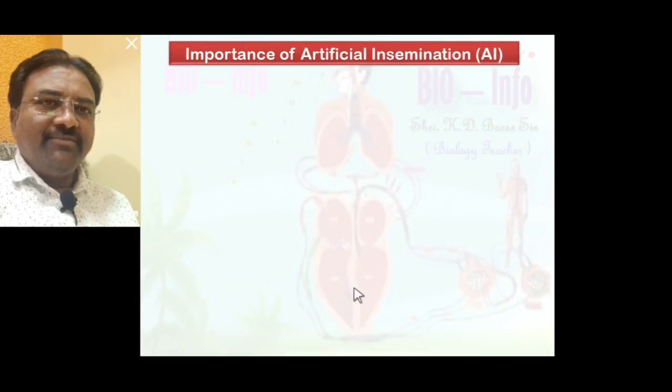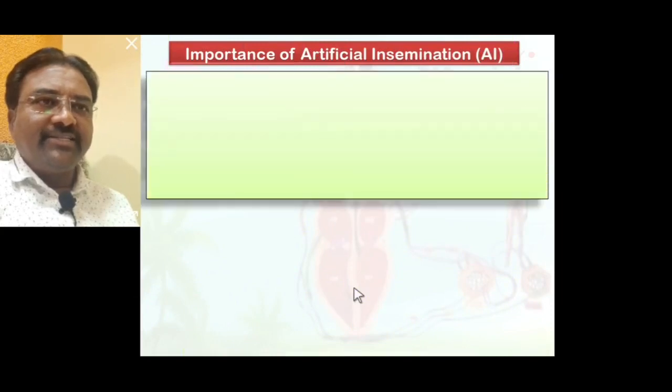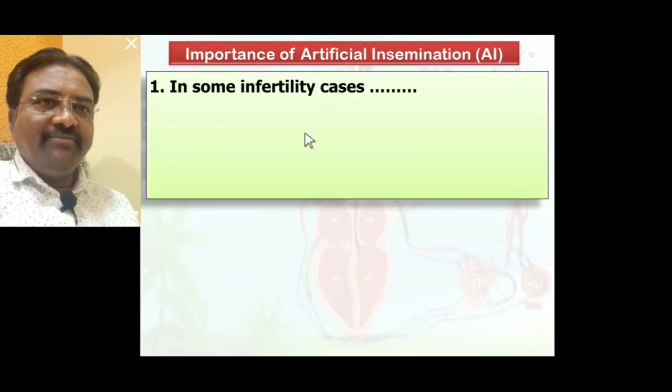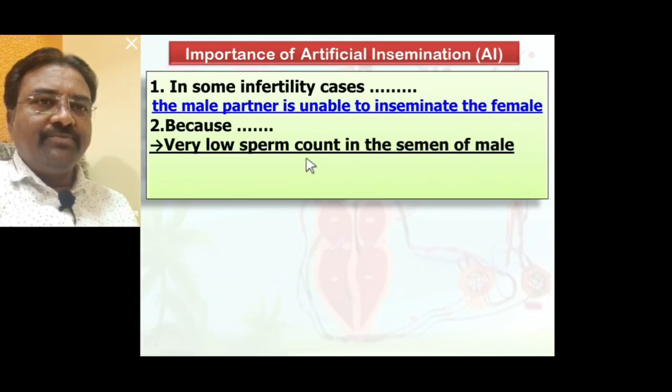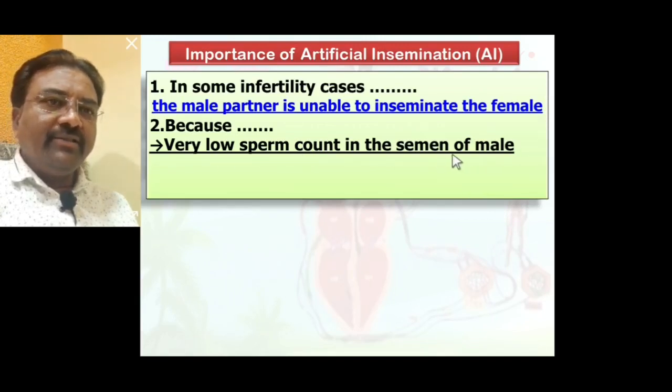Now what is the importance of artificial insemination? In some infertility cases, the male partner is unable to inseminate the female because of a very low sperm count in the semen of the male. Most of the time, male persons suffer this condition, a very low sperm count in the semen.